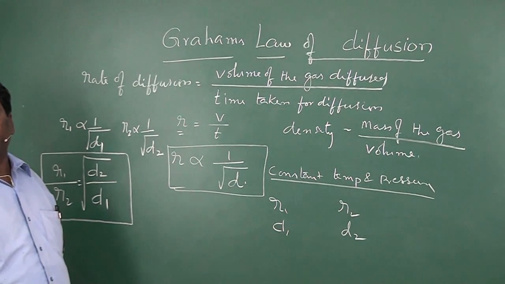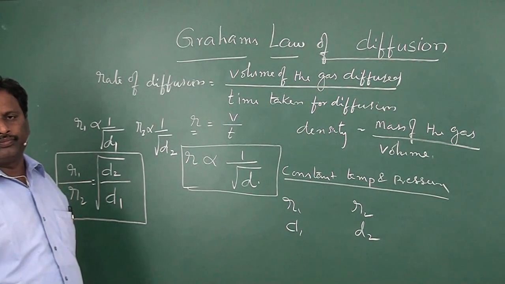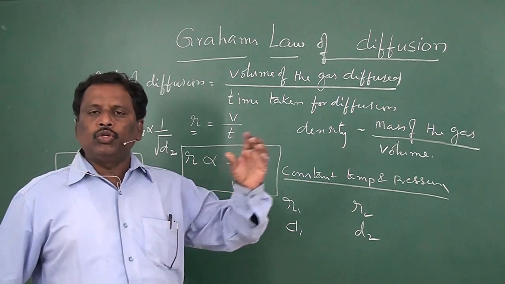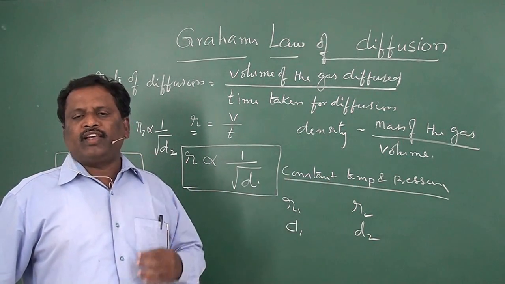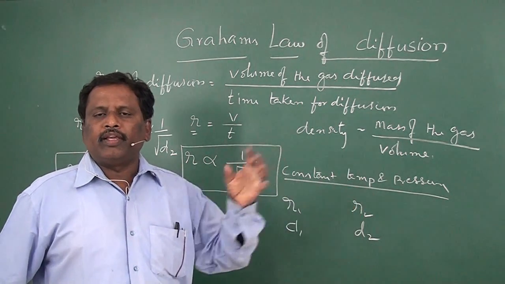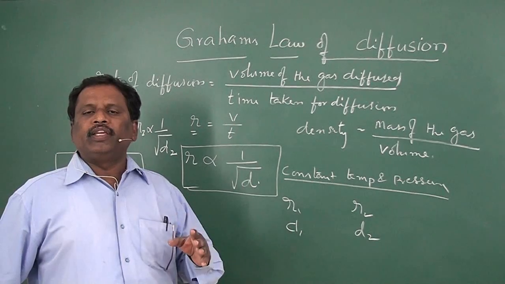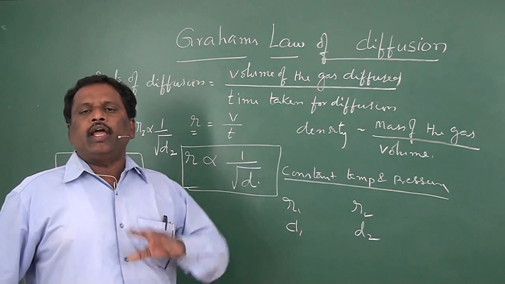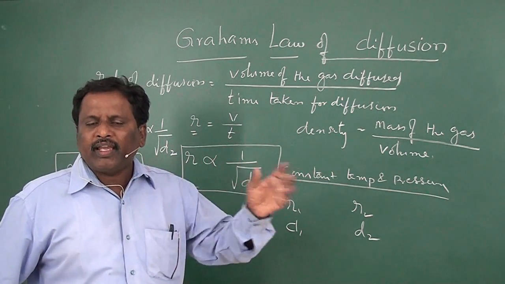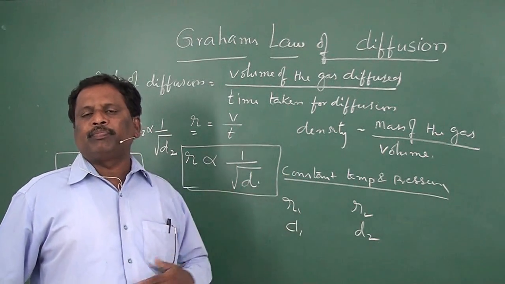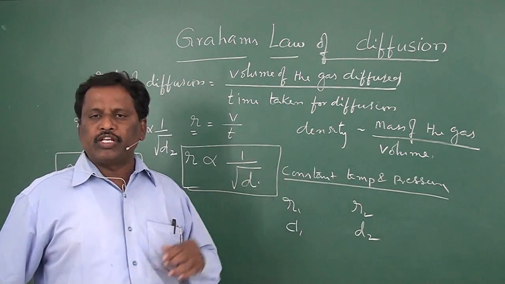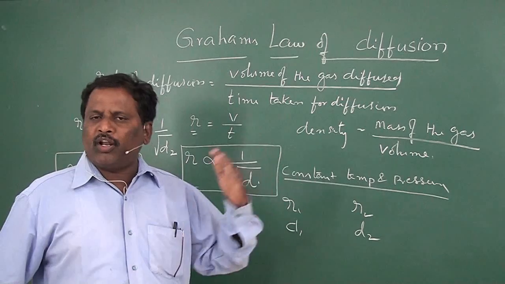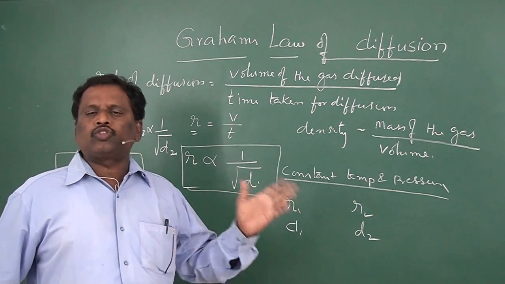This is one form of Graham's law of diffusion. Diffusion, the movement of gas particles from one place to another place, or the traveling of gas molecules from one place to another place, is said to be diffusion. The volume of the gas, the amount of the gas that diffused in a unit time is said to be rate of diffusion.